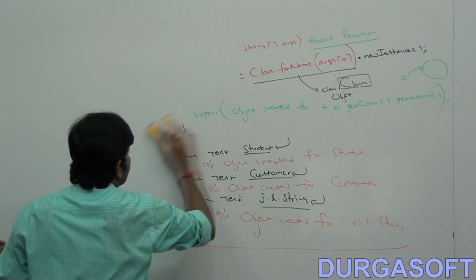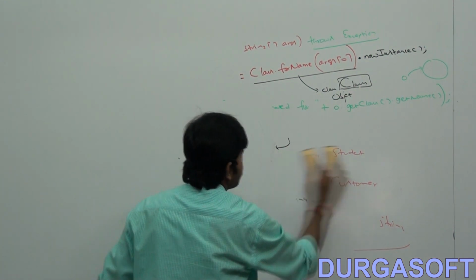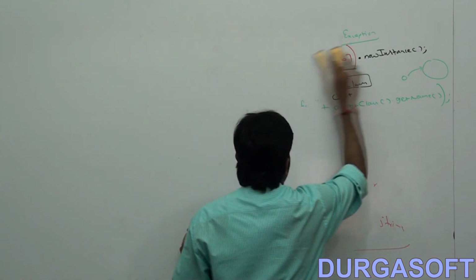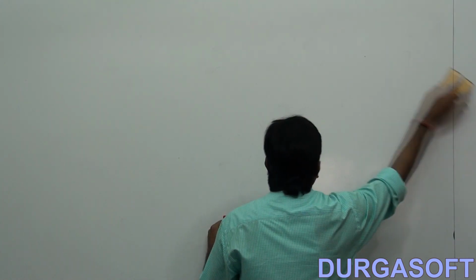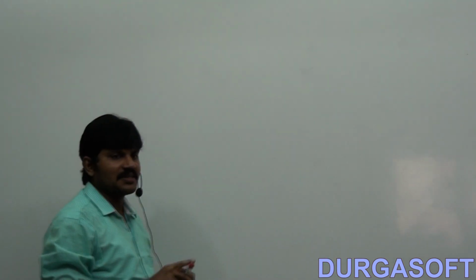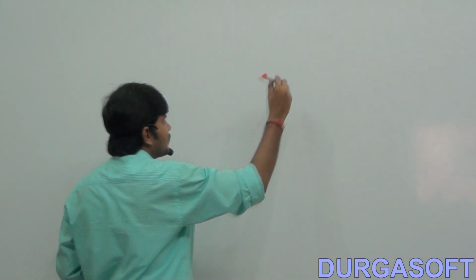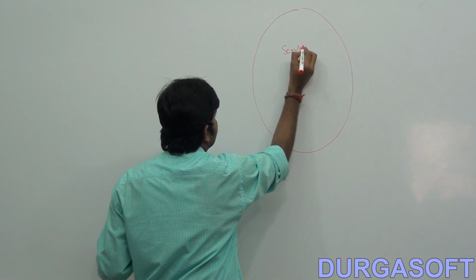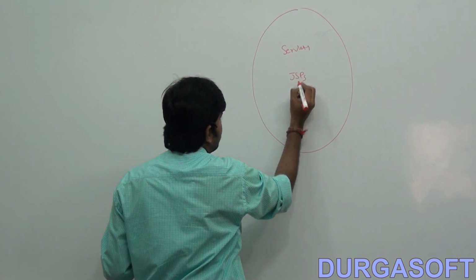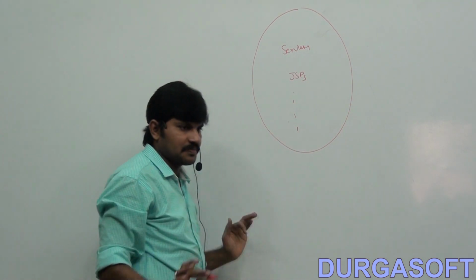I have one web application. Can you tell, in a Java based web application, which things are there inside? Which things are there inside that application? There are several servlets, several JSPs, XML files and so on, right?